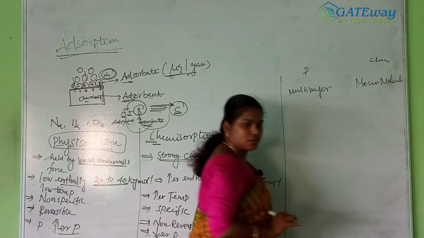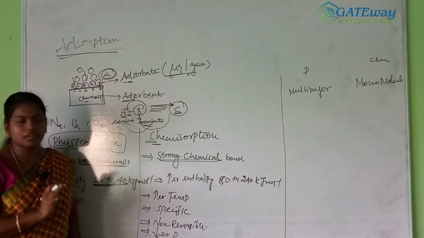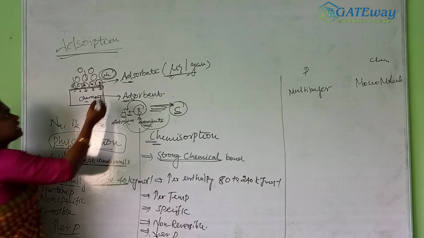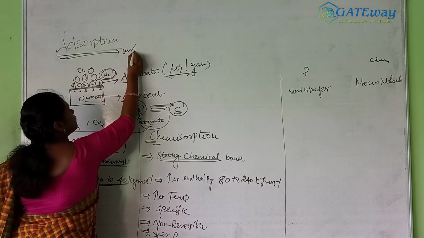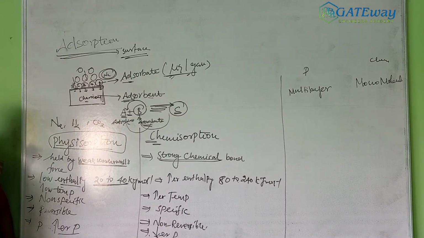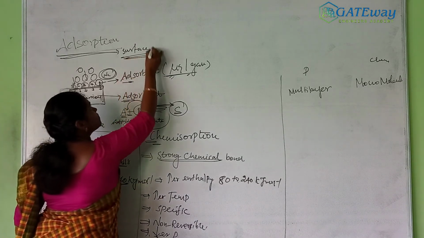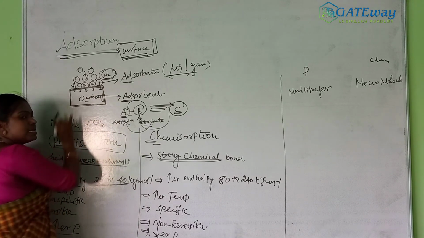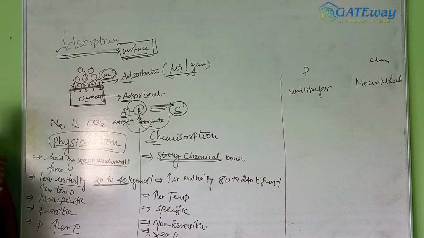Write down monomolecular, a monomolecular layer. Next, adsorption is a surface phenomenon. Why is it called surface? There are two terms: adsorption and absorption. Absorption is a bulk phenomenon, while adsorption is a surface phenomenon, where the process occurs only on the surface of the adsorbent.